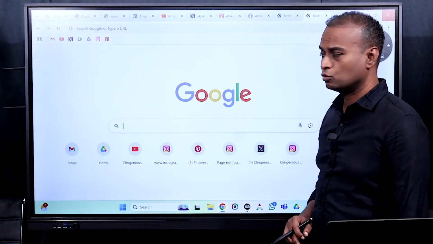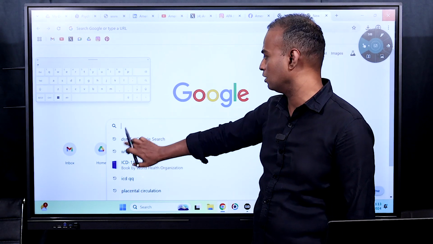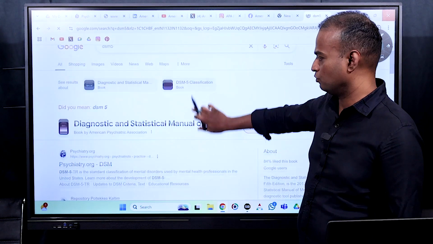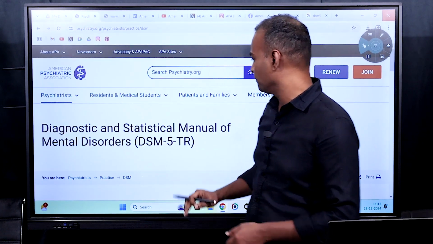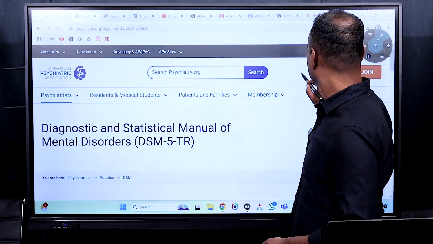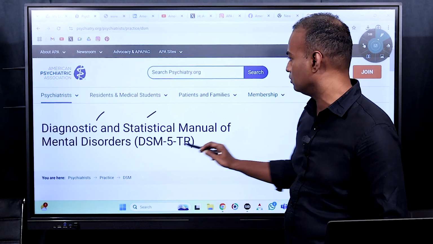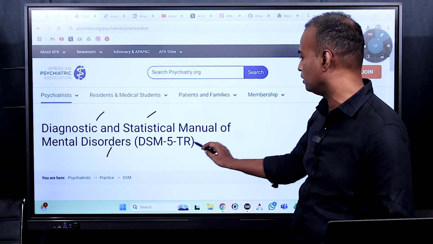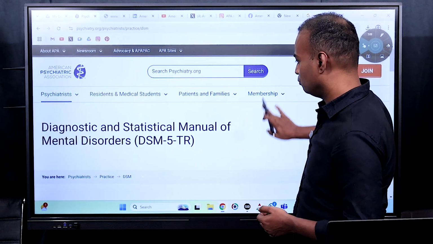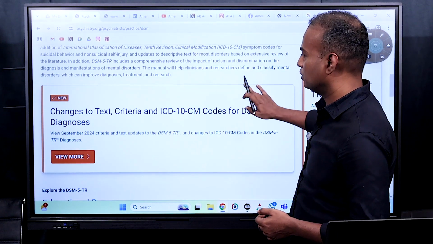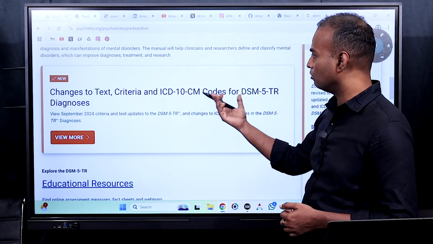Now we will see how to look into the DSM-5 website. You just need to Google DSM-5. The first one you get is the American Psychiatric Association. When you click on this, you will have a lot of details about DSM-5. Here you can see Diagnostic and Statistical Manual of Mental Disorders, DSM-5-TR. This is the current version, the 5th edition. And if you go below, you can see a lot of details. What are the changes, how it is compared to ICD-11 or ICD-10.